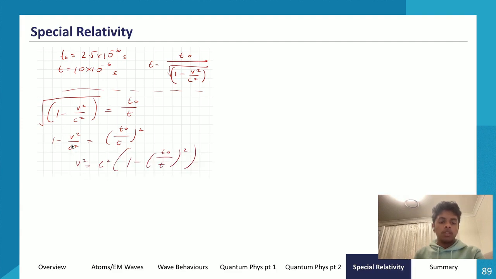Then I shifted everything around. So I shifted this to the right hand side, and I moved this to the left hand side, and then I multiplied everything by c squared, and then I square rooted everything to make my velocity the subject. And then I subbed in all the values.